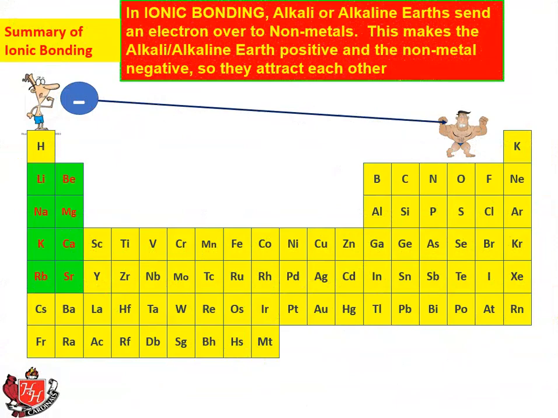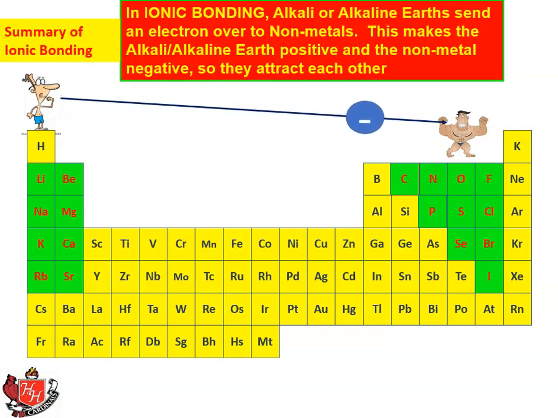In ionic bonding, alkali or alkaline earth metals, and again, it can be any of the metals that do this, but we really are focusing right now on those 2 left-hand side columns. Alkali or alkaline earth metals send an electron over to nonmetals. This makes the alkali alkaline earth positive and the nonmetal negative, so they attract each other. So there's the nonmetals over there, and there goes the electron.